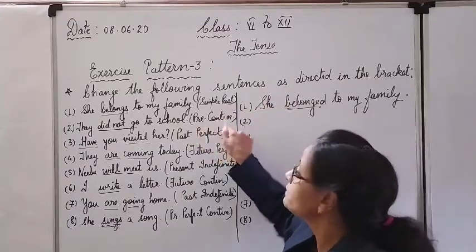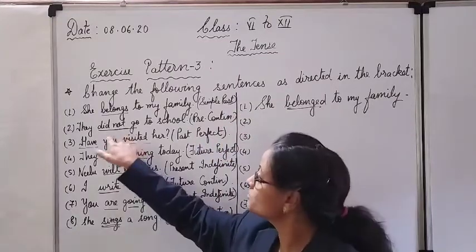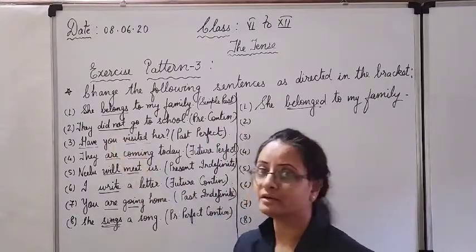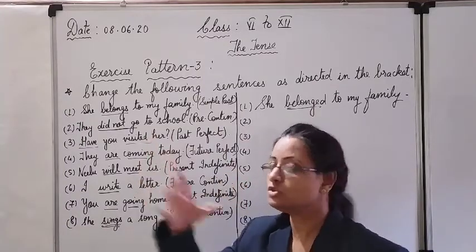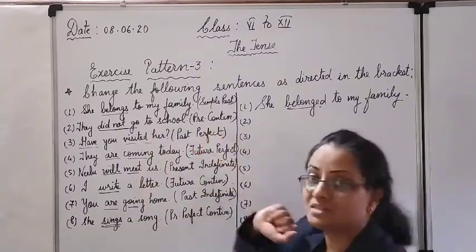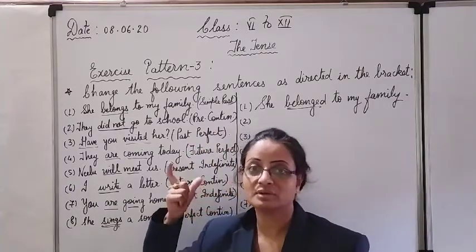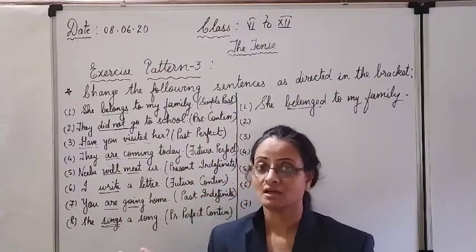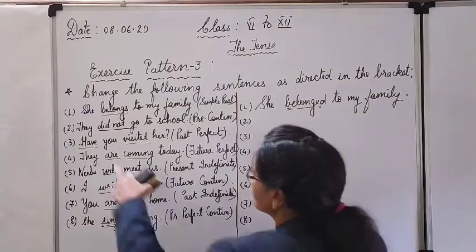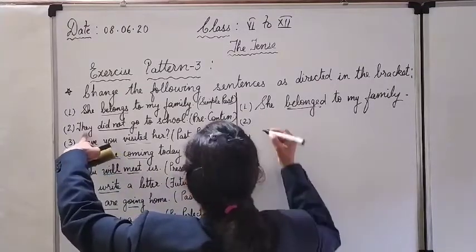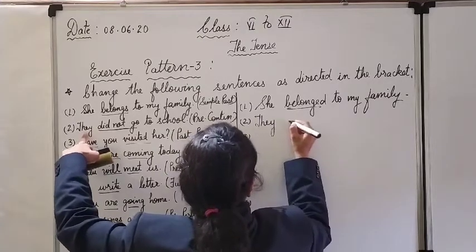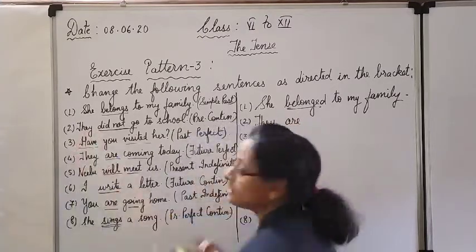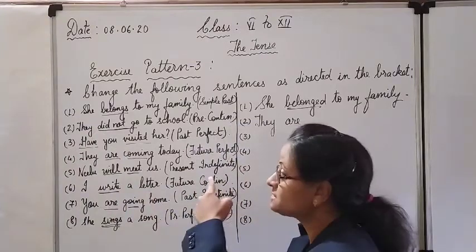Second one is present continuous. This verb we have to convert into the present continuous. Children, you remember continuous: first form plus ing, are trick meaning, and it is present. So the main three present forms of be are is, am, are. They is a plural subject, so are will go here. We will write they, then are, and the ing form of the main verb, and it is negative.